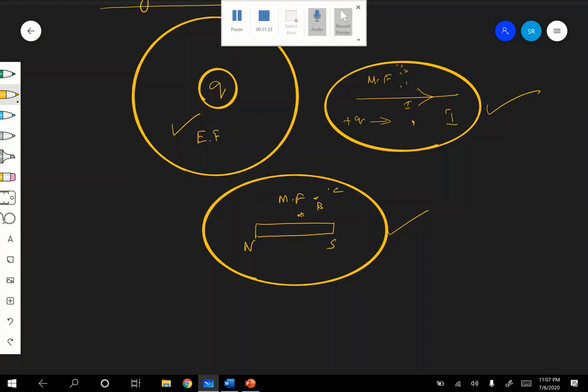Why? Because the strength will be very strong here at A. Okay. Then it is weaker at B, and at C it is the weakest. When you compare A, B, and C, the weakest field is at C. Why? Because as you go away from the magnet, the magnetic field strength will definitely decrease.